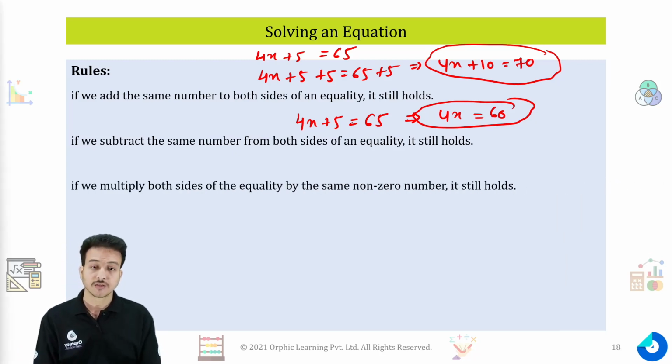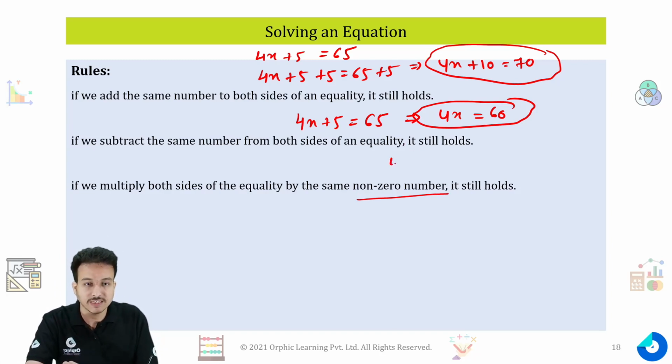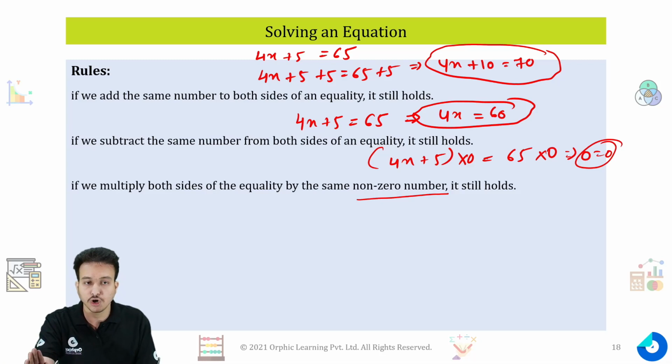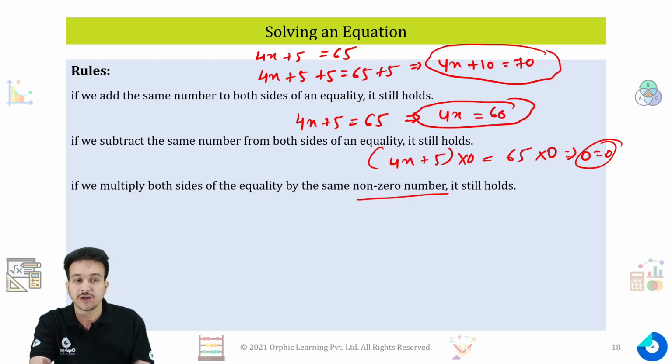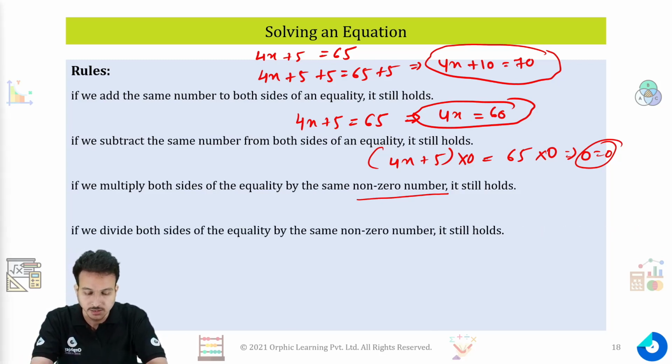Similarly, we can multiply both sides of the equality with the same non-zero number. Putting this non-zero number here has a specific reason, because if you multiply the equation 4x plus 5 is equal to 65 by 0, then I'll get 0 is equal to 0. That will always be the case. So we cannot multiply any equation with 0, otherwise you will get no solution. That is redundant. So we will always multiply, but with a non-zero number.